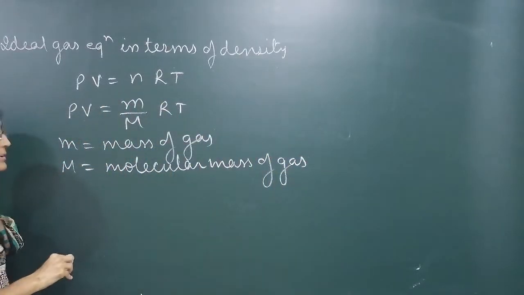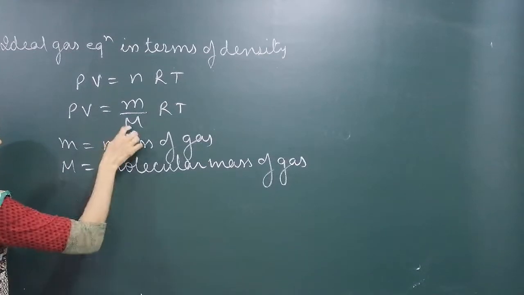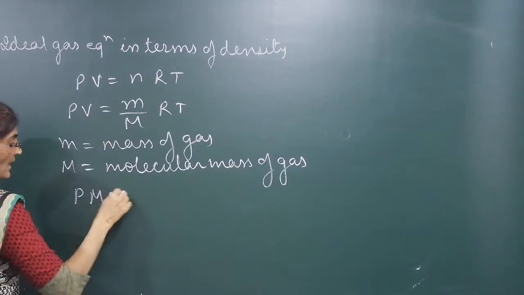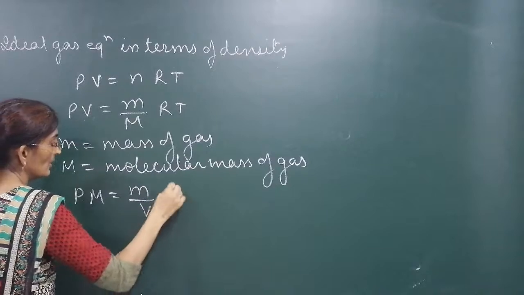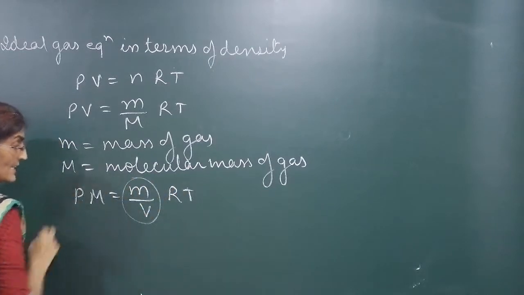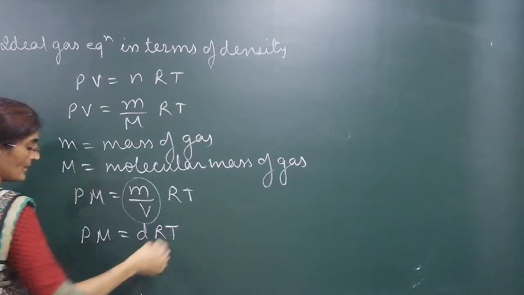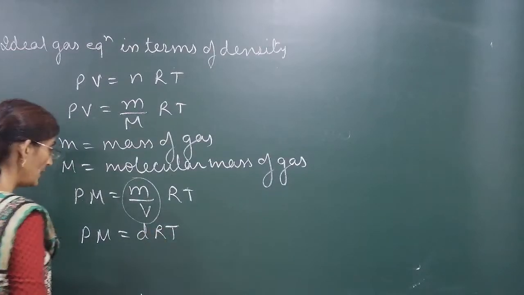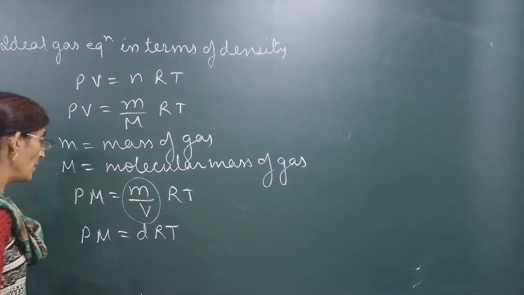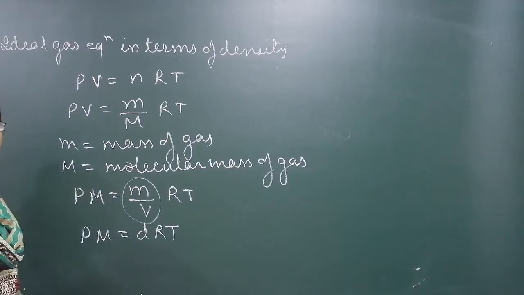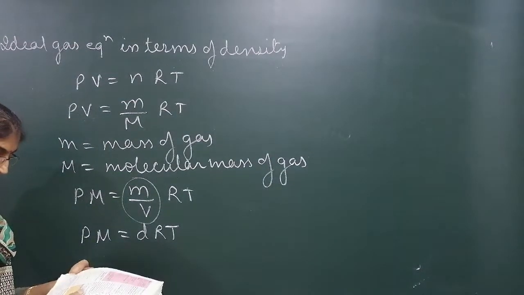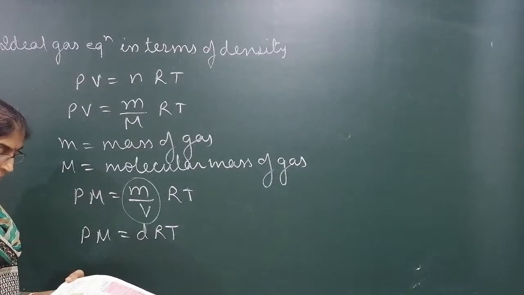Now we'll rearrange it. We'll take m here and volume down. This will be density. So PM is equal to dRT, or d is equal to PM upon RT. Density is mass and volume.